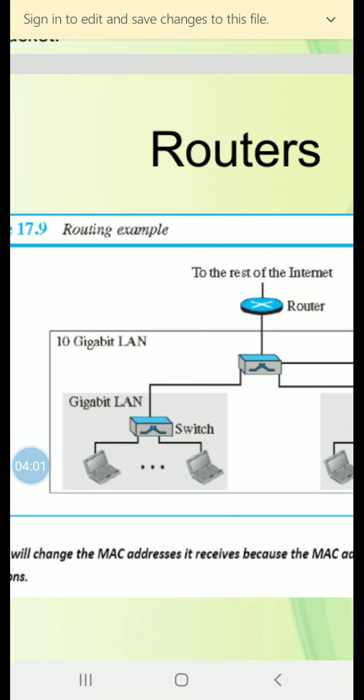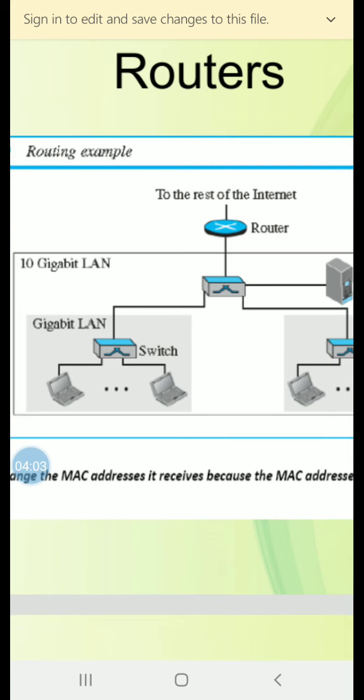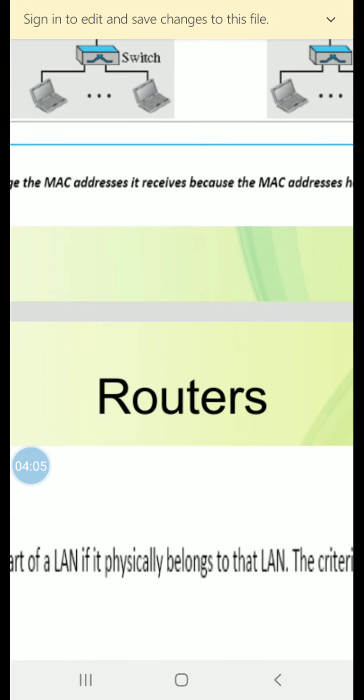Example, we'll assume an organization that has two separate buildings with a gigabit Ethernet LAN installed in each building. The organization uses switches in each LAN.